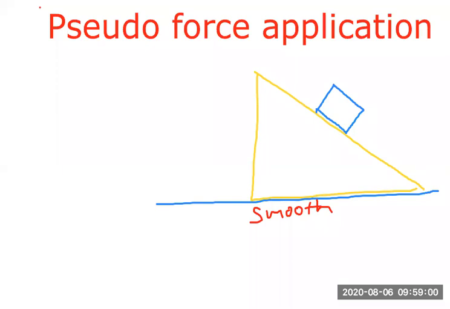First of all, let us draw one line here. This is common information: whenever any block is on the inclined plane, the weight will always act downward. Weight is mg. Block mass is m, so weight acts downward. mg is the weight of the block. And this block is lying on a wedge, or we call it an inclined plane. Now the inclination angle here is theta.